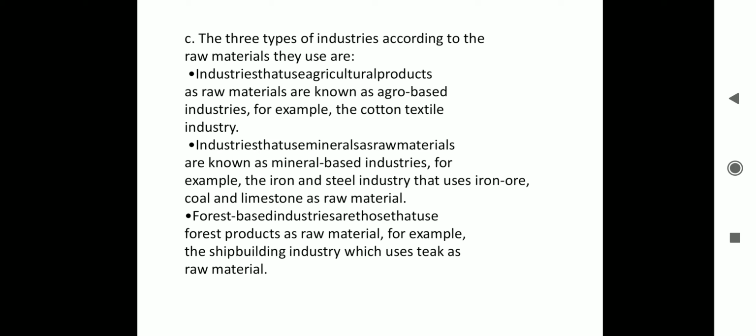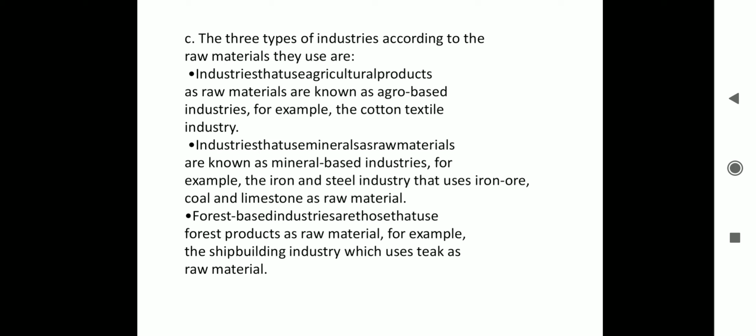Children, it is given on page number 66 of your textbook, different categories, in that first paragraph. Industries that use agriculture products as raw materials are known as agro-based industries, for example, cotton textile industry. Second is industries that use minerals as raw materials are known as mineral-based industries, for example, the iron and steel industry that uses iron ore, coal and limestone as raw materials.